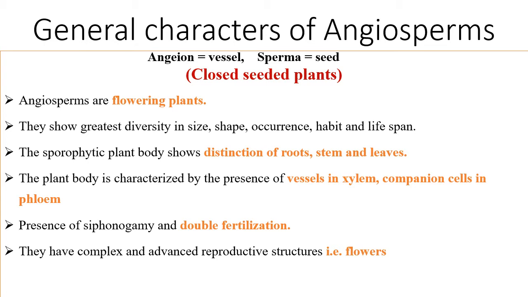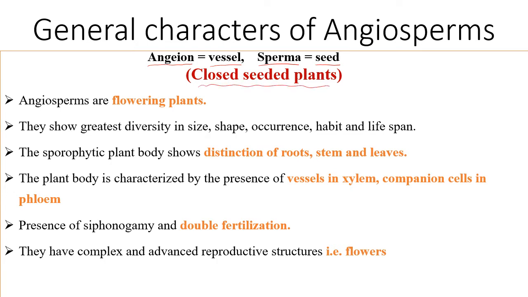First of all, we will learn about general characters of angiosperm. So the term angiosperm has been coined from two Latin words. Out of that, the first word is angion, which in English means vessel, and the second word is sperma. In English, the meaning of that word is seed. So angiosperms are simply closed seeded plants.